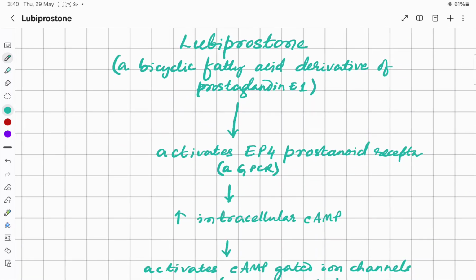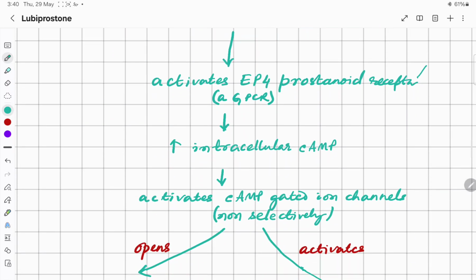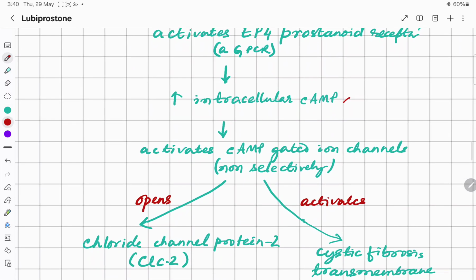Lubiprostone is a bicyclic fatty acid derivative of prostaglandin E1. So it acts on the prostaglandin E receptor, the EP4 prostanoid receptor, which is a G protein coupled receptor, and increases intracellular cyclic AMP, because the effector of this G protein coupled receptor is adenylate cyclase. Cyclic AMP is the second messenger, and it activates the cyclic AMP gated ion channels non-selectively.